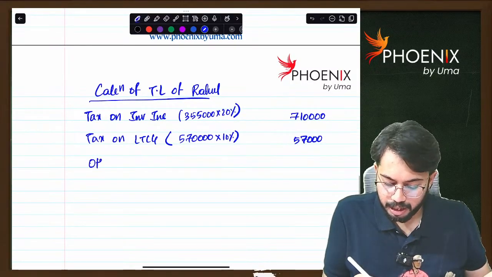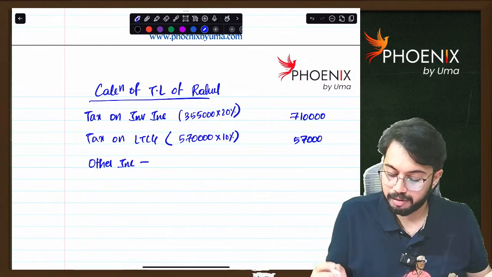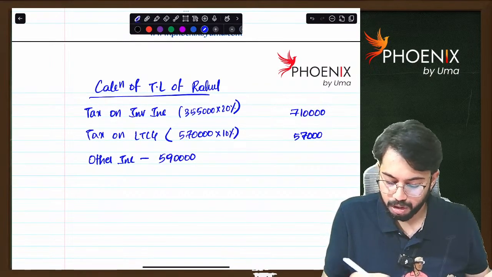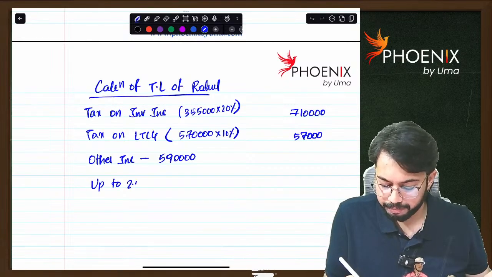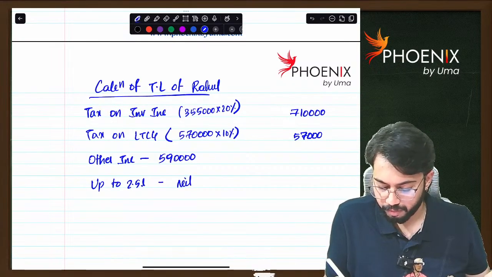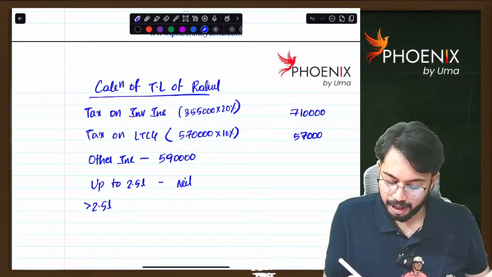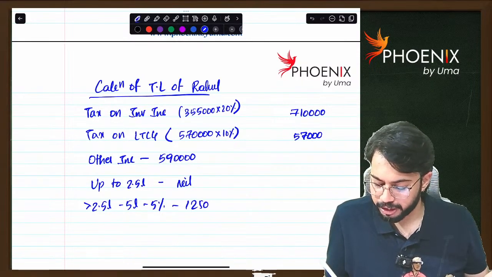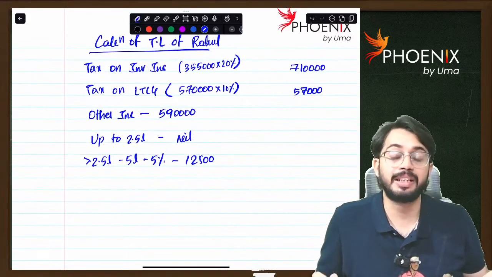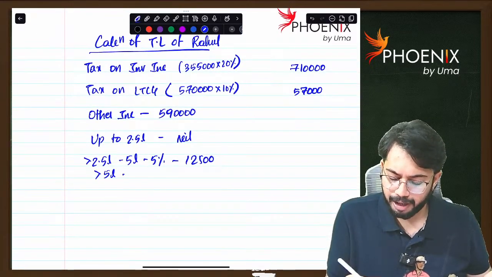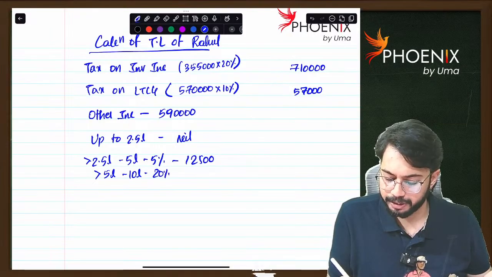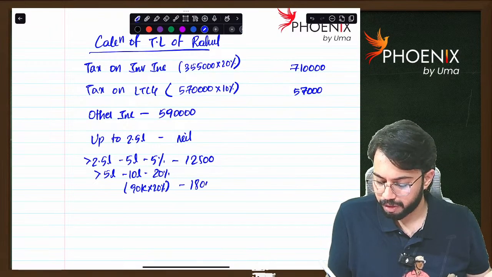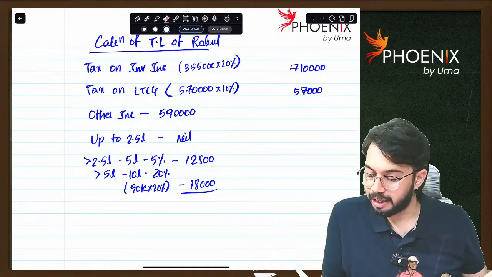Next, how much is other income? Other income is 5,90,000. Up to 2.5 lakh nil. Greater than 2.5 lakh up to 5 lakh, tax rate is 5%. Tax amount is 12,000 because he is paying taxes under optional tax. Above 5 lakh up to 10 lakh, so 90,000 into 20%, 18,000. So total is 30,500.